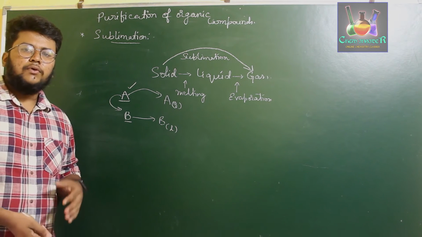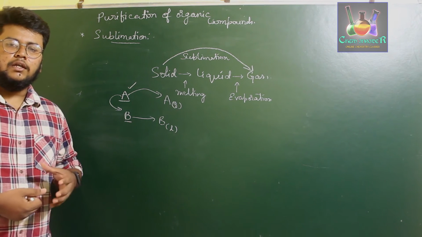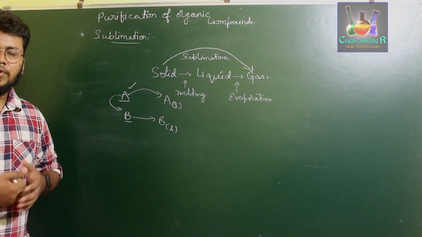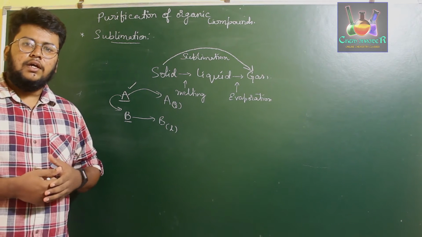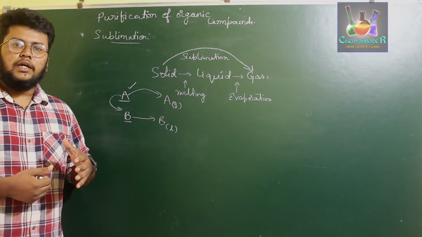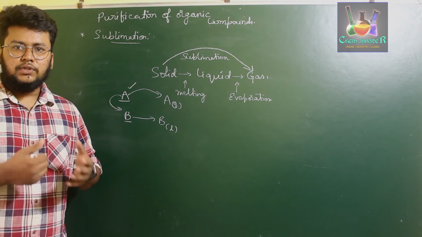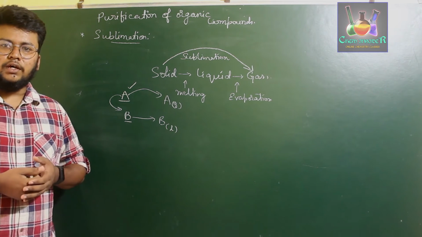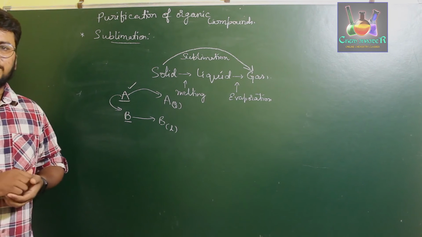So if you have to extract an organic compound which is directly sublimable, then you can use this method of purification. The method says that when you heat an organic compound which is sublimable in nature and is mixed with non-sublimable impurities, then you can directly get the vapors of the organic compound which you have to obtain. Thus we can extract the organic compound, or purify it from its impurities. That method is called the sublimation method.